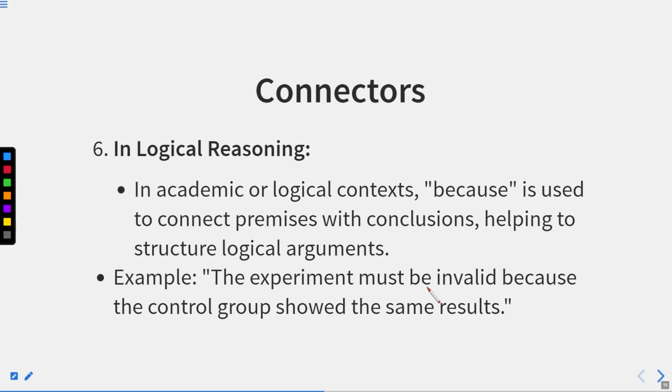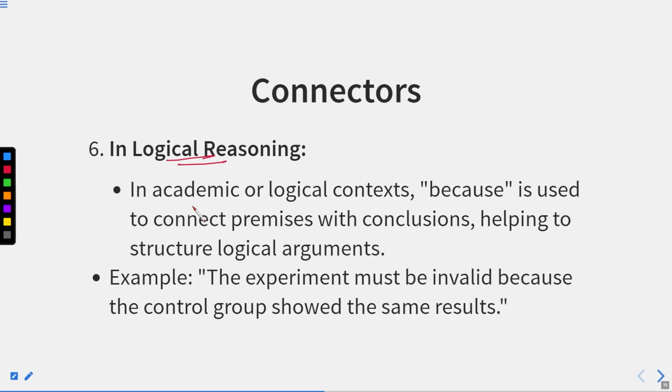In logical reasoning as well, in an academic or logical context, because is used to connect premises with conclusions, helping to structure logical arguments.